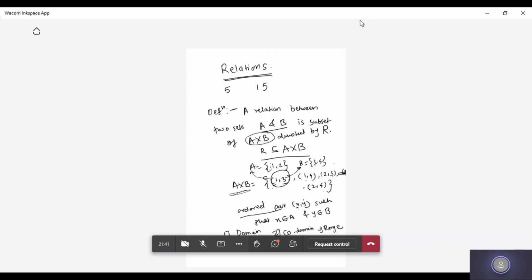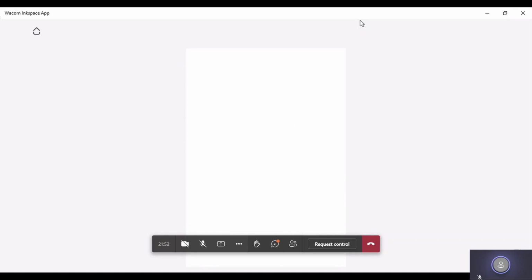First is domain, second is codomain, and third is range.